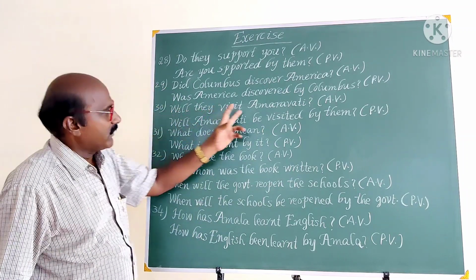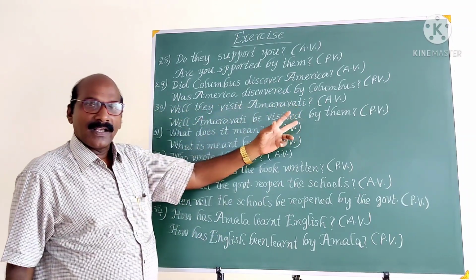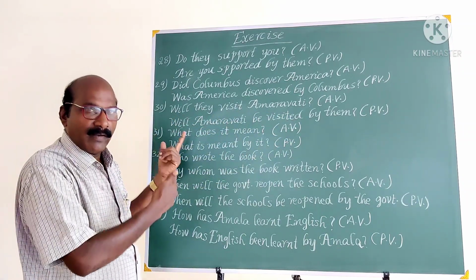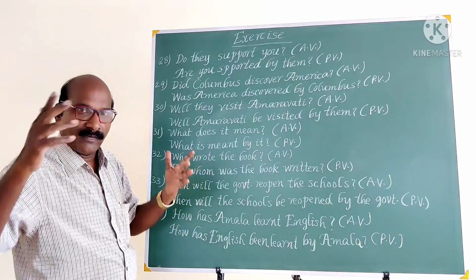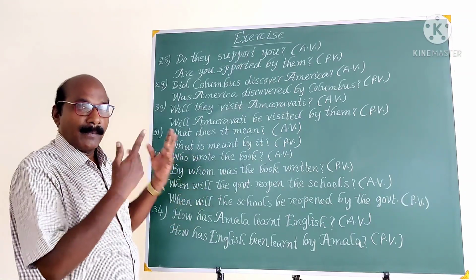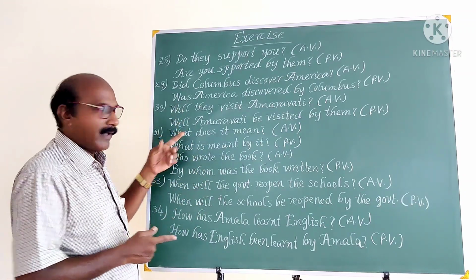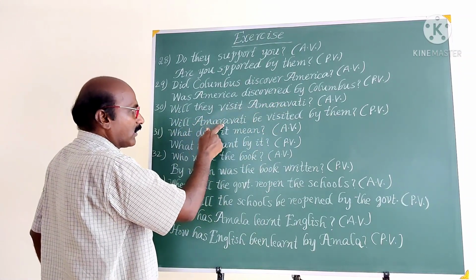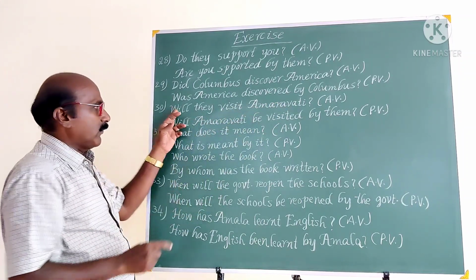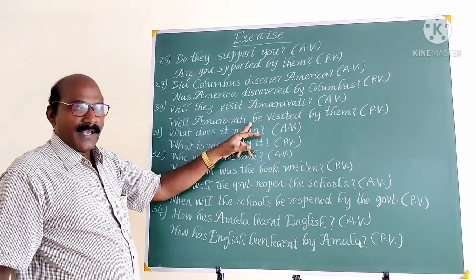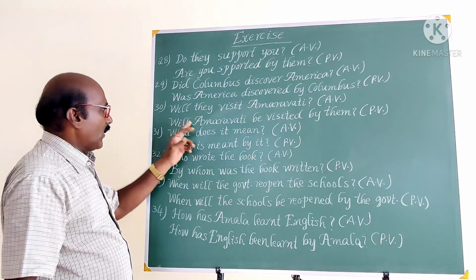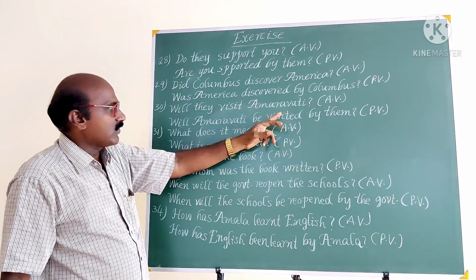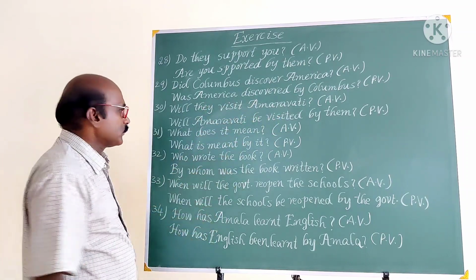Then, will they visit Amaravati? It is in future tense. If you find will, we have to begin with will. If you find can, we have to begin with can. If you find may, we have to begin with may only. So will, then object becomes subject. Will Amaravati be? Because in simple future tense, use be as the be form. Will Amaravati be visited, third form of the verb, by them?